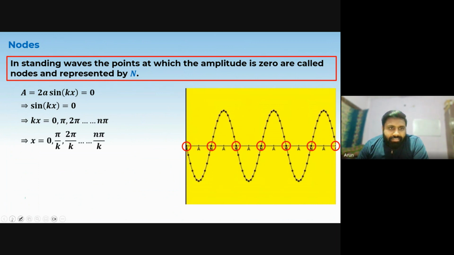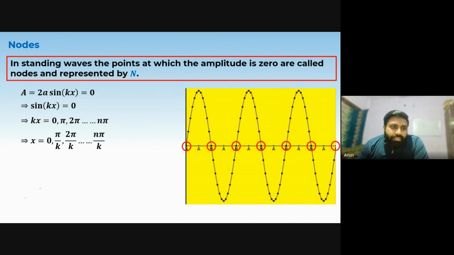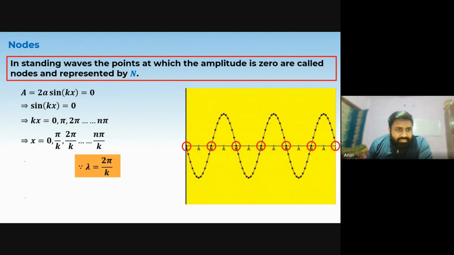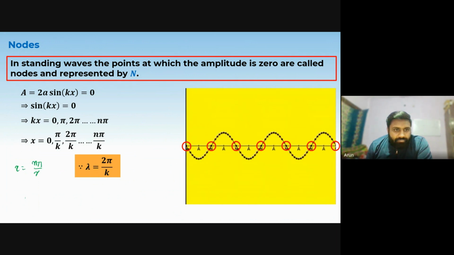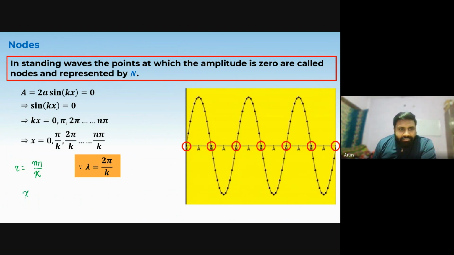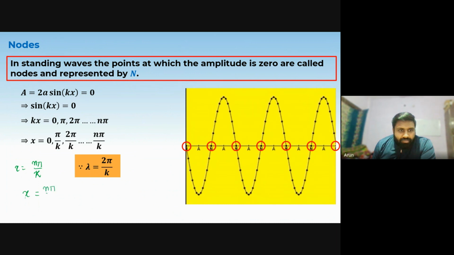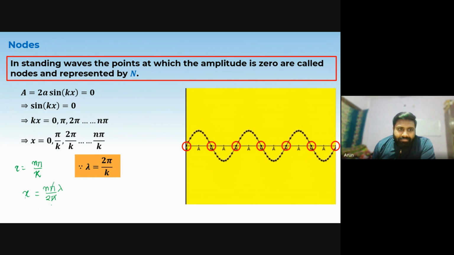So from here we can say x equals pi by k, 2 pi by k, n pi by k. So the general value is x equals n pi by k. Putting the value of k, the wave number, as 2 pi by lambda, pi and pi will cancel out.